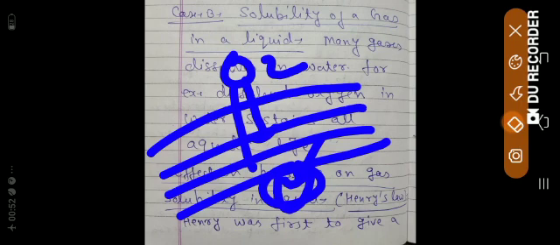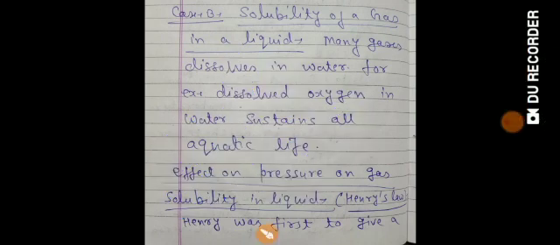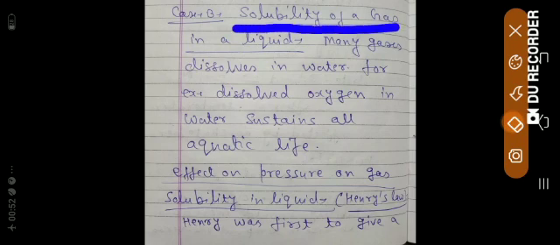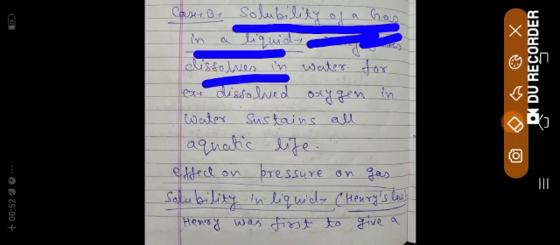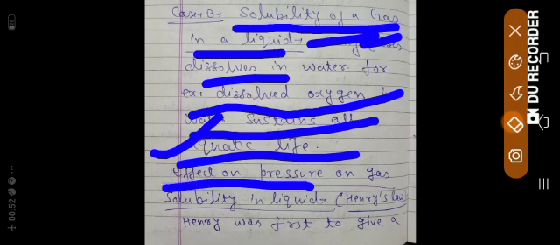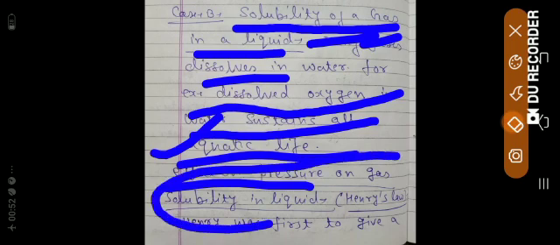So definitely some gases are soluble in water. That's why we are discussing the heading, as you can see, solubility of a gas in liquid. Many gases dissolve in water. For example, dissolved oxygen in water sustains all aquatic or marine life. Now next I am going to explain the effect of pressure on gas solubility in liquid. So we are discussing gas solubility in liquid and directly coming to the effect of pressure.